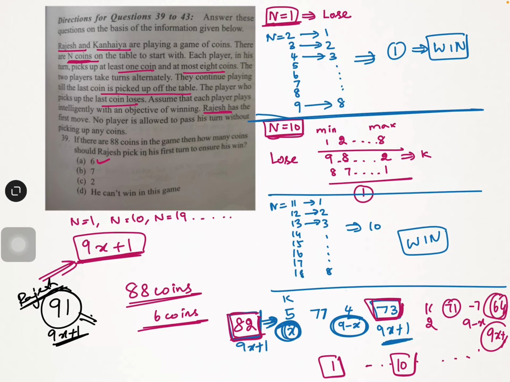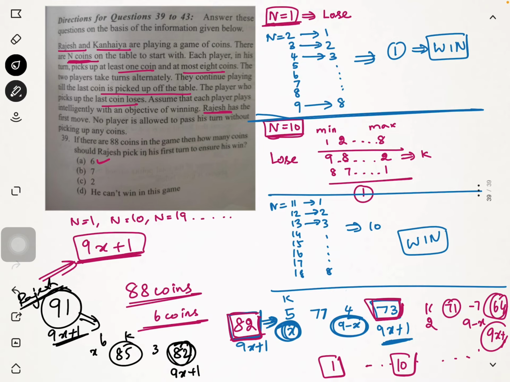For example, if I pick 6 coins, there will be 85 coins left for Kanaya. I have taken x coins, 6 coins, so she will pick 9 minus x coins, which is 9 minus 6, which is 3 coins. And then she will put me into 82 coins once again, which means I am staying in the 9x plus 1 zone. So the idea is that whoever pushes the other person into the 9x plus 1 zone will win the game. So that is the logic behind this particular problem.